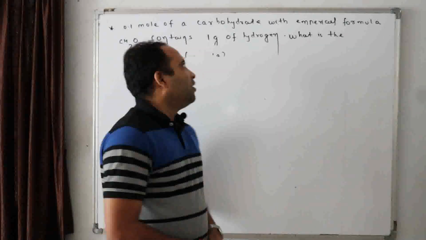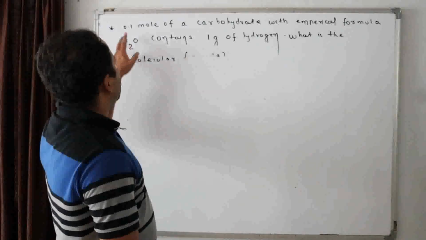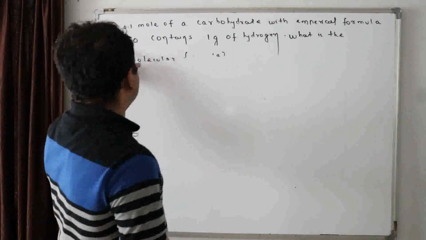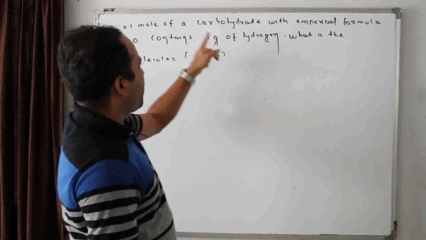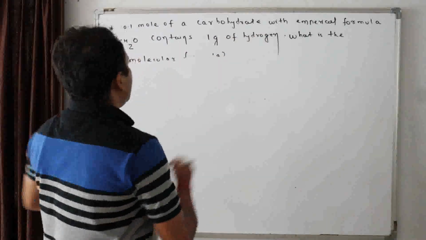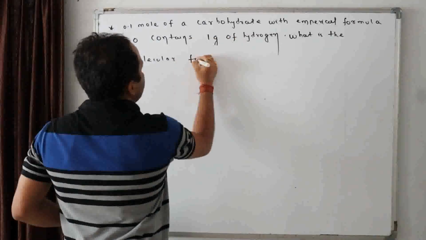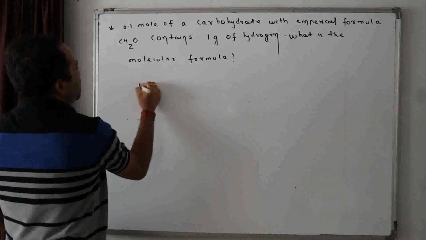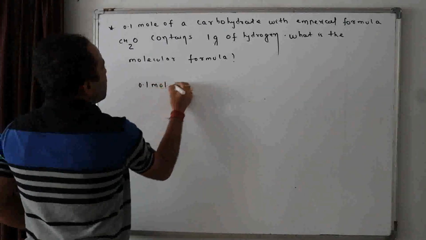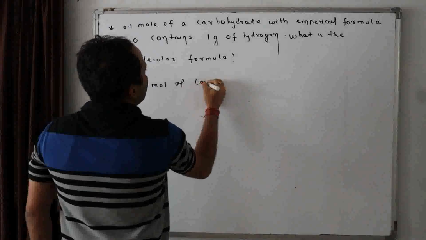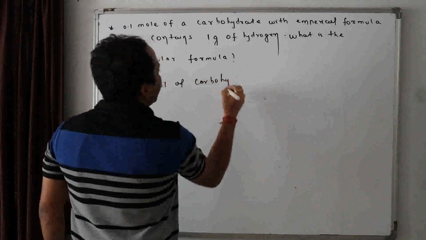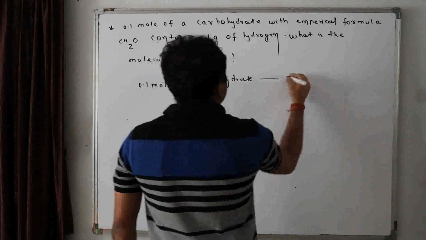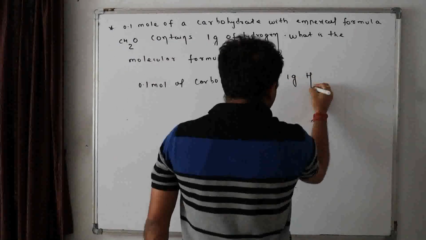Okay. Now the question is: 0.1 mole of a carbohydrate with empirical formula CH2O contains 1 gram of hydrogen. What is the molecular formula? This is such an easy question. 0.1 mole of carbohydrate has 1 gram hydrogen.